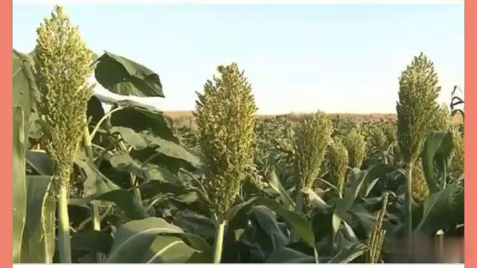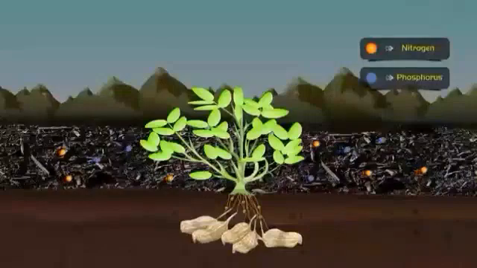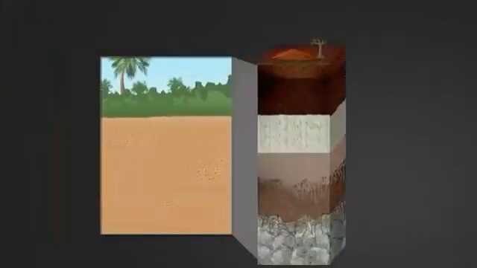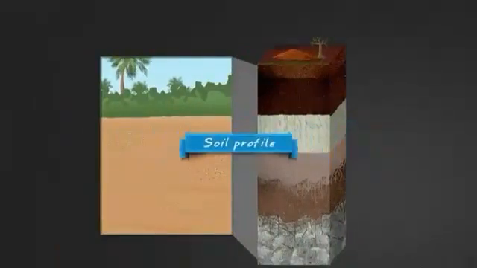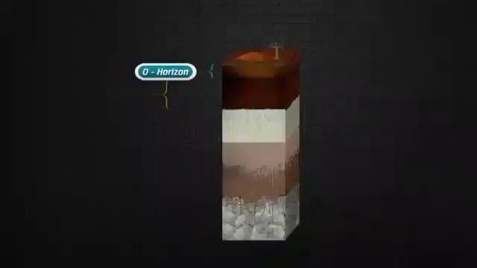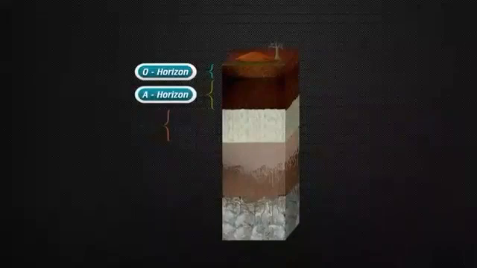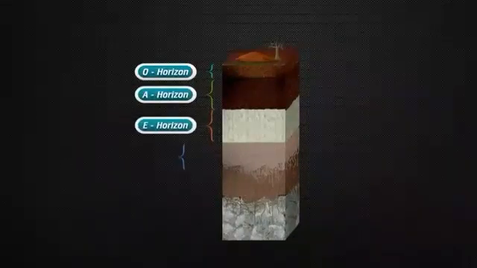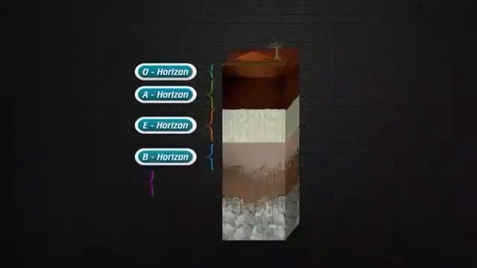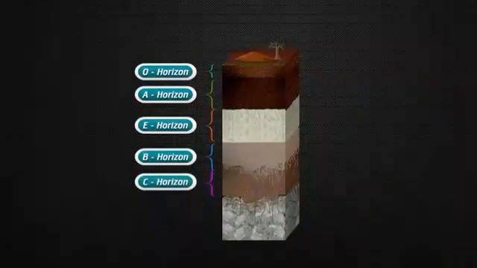Okay, let's see layers of soil. Soil is formed in different layers. A vertical section through different layers of the soil is called the soil profile. Many soils show 6 layers referred to as horizons. O horizon, A horizon, E horizon, B horizon, C horizon and R horizon.